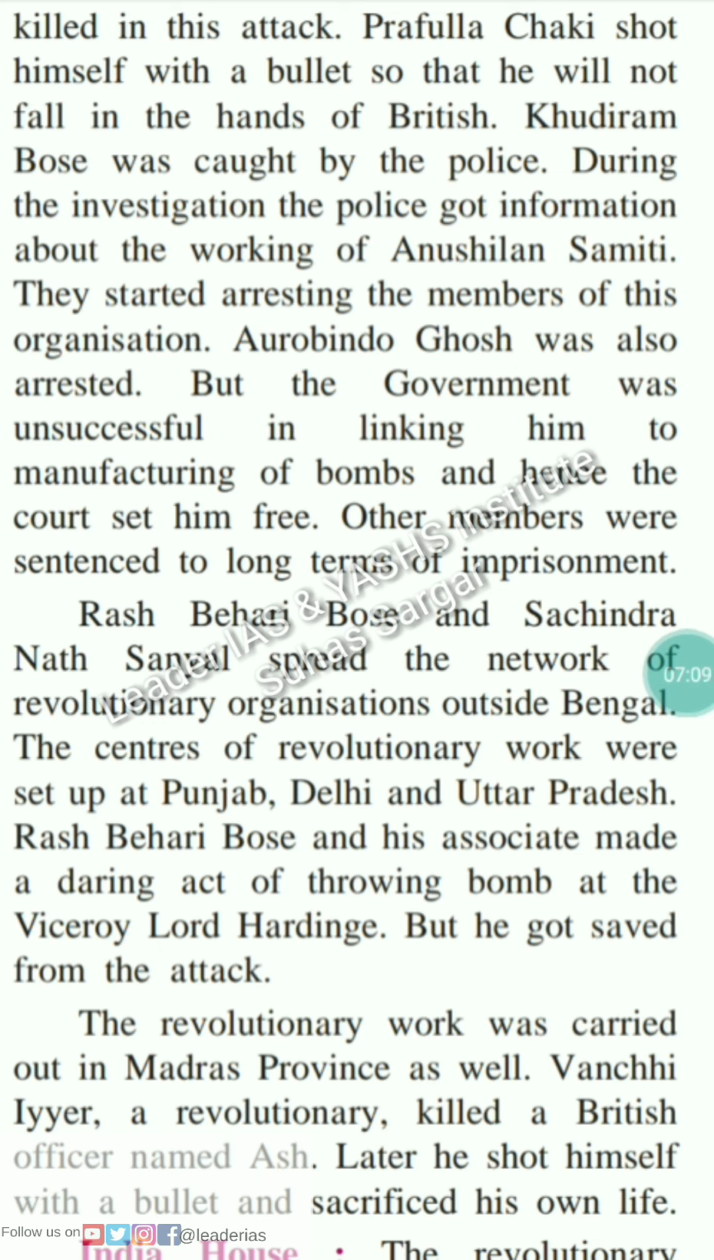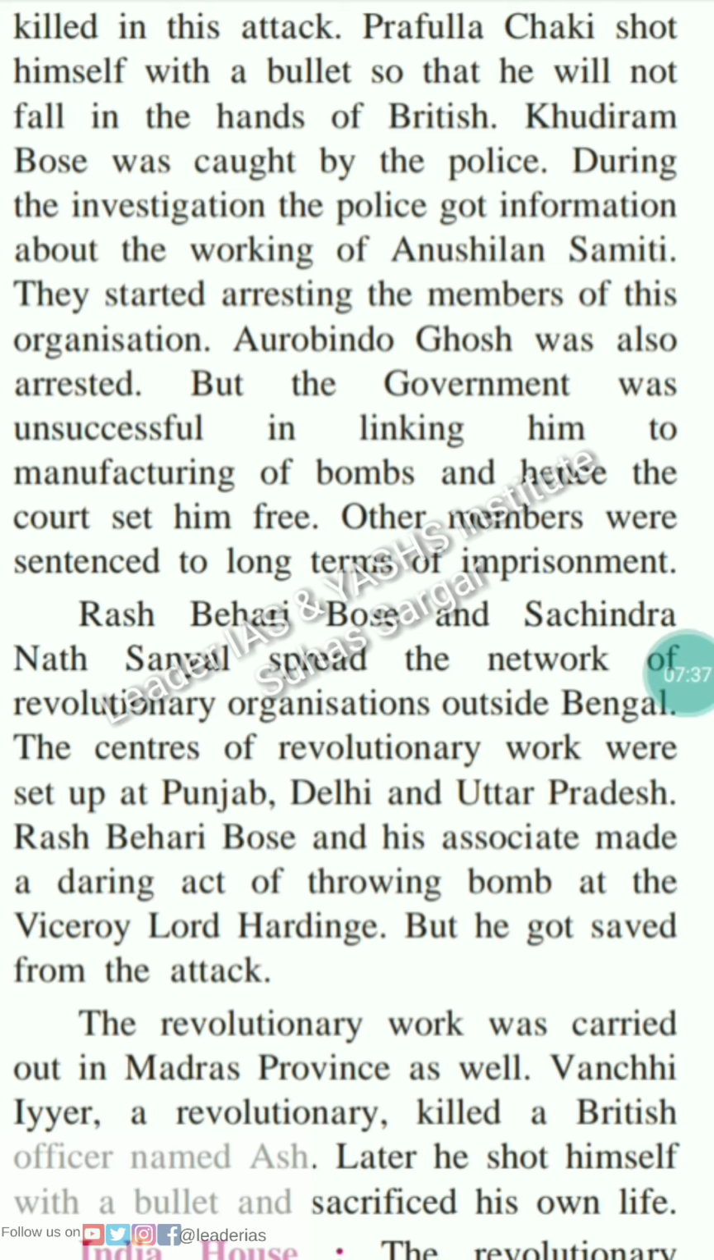During the investigation, the police got information about the working of Anushilan Samiti. They started arresting the members of this organization. Aravindo Ghosh was also arrested, but the government was unsuccessful in linking him to the manufacturing of bombs, and hence the court set him free. Other members were sentenced to long terms of imprisonment.